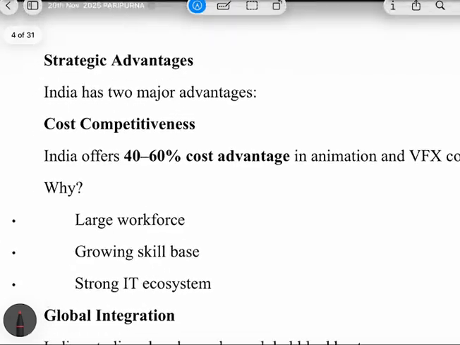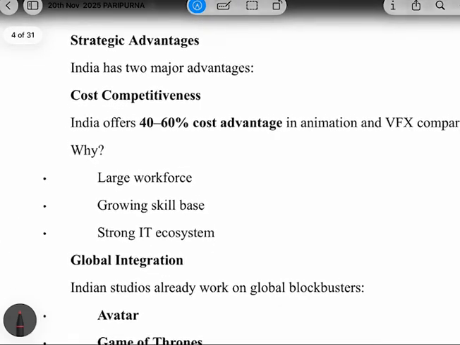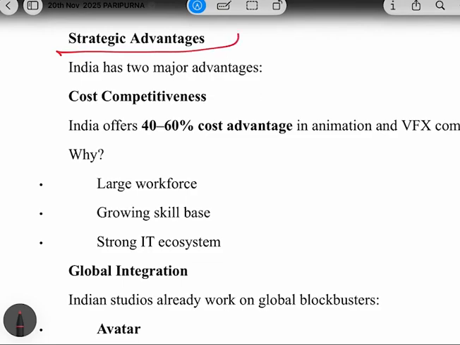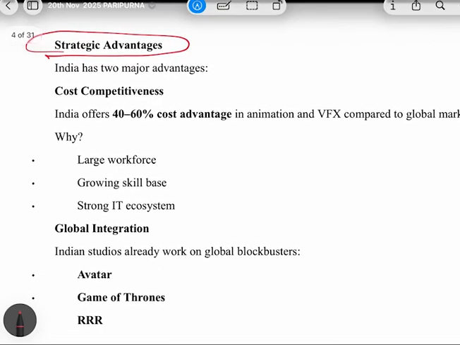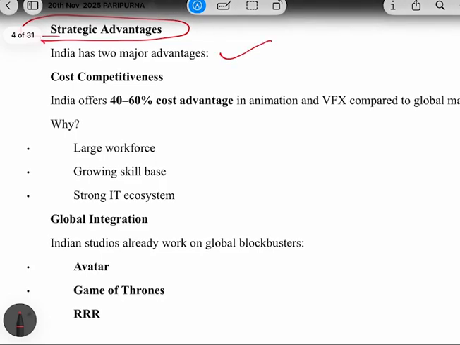Now let's discuss some of the advantages. Why is this sector an advantage for India? So why will India be taking steps? So basically here there are two advantages for India. What advantages are there for India?